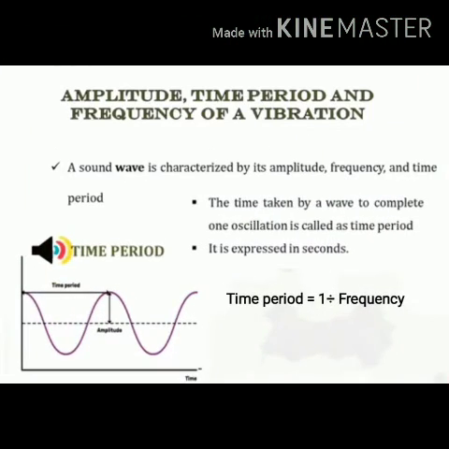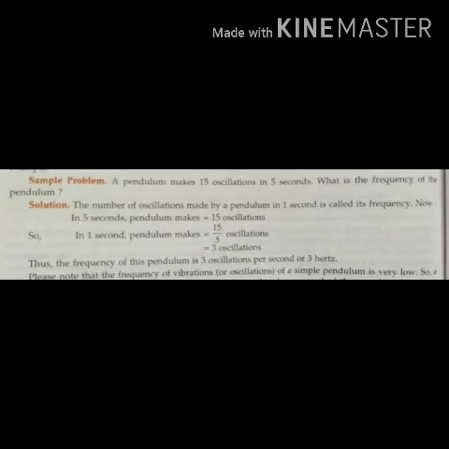Now next is the time period. What is time period? The time taken by a vibrating object to complete one vibration is called its time period. And remember students, the time period and frequency are inversely proportional, which means time period is equal to the reciprocal of frequency. Here I am explaining two sample problems: in the first one you have to calculate the frequency of the pendulum, and in the second one you have to calculate the time period of the pendulum. Okay, so let's read the first question.